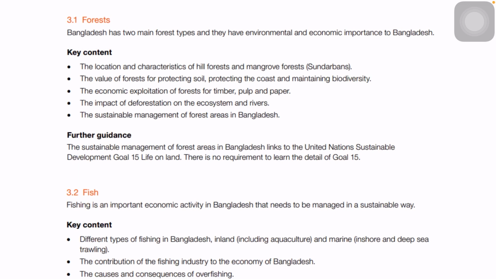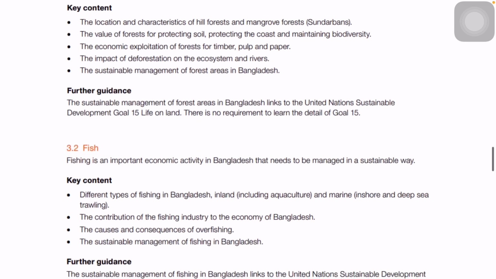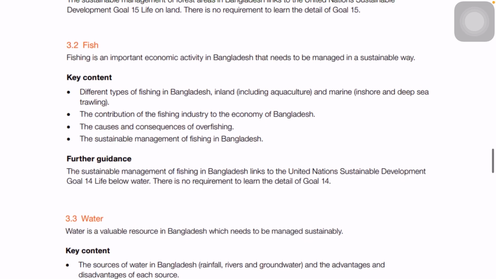So SDG goal 15 will be talking about what we can do, alternatives, to save the forest. That is what sustainable development goal number 15 is about. You just need to know them. It's also mentioned over here that there is no requirement to learn the detail of goal 15. You just need to know what goal 15 is and what we can do to save our forest. That's enough. Then comes fish, which also contains another sustainable development goal, which is goal number 14.